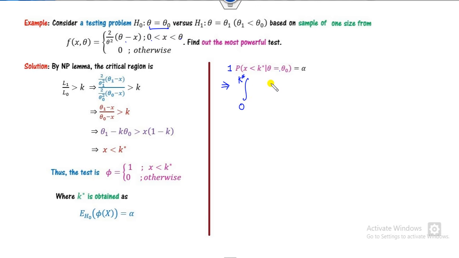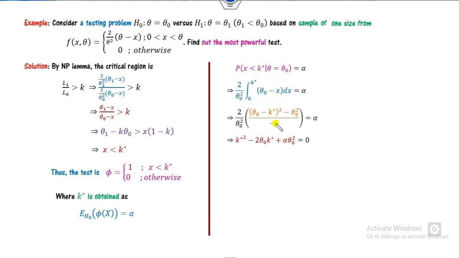What is the value of this? At theta, it is my theta naught. This minus x of this is my alpha. This is the meaning of the probability of x less than k star, but the lower limit is my 0, so it's 0 to k star. Now you can easily solve this. How can you solve that? This is a constant, so it can be solved with the help of here. Can you find the value of the k star from here?